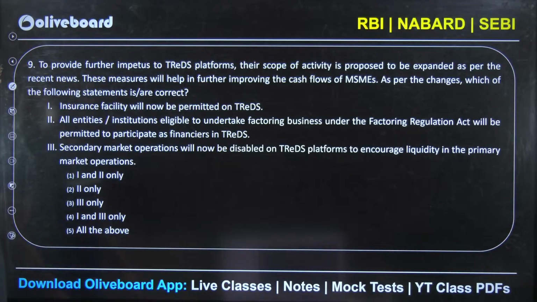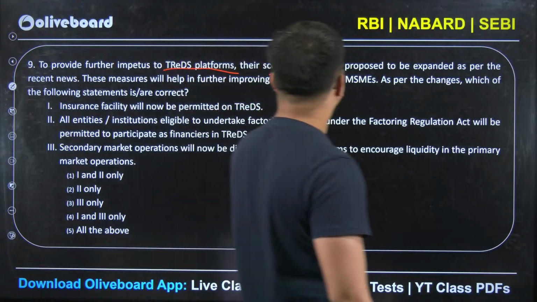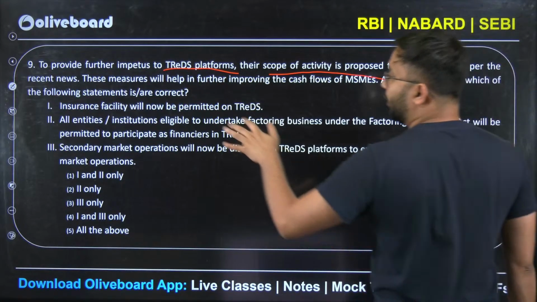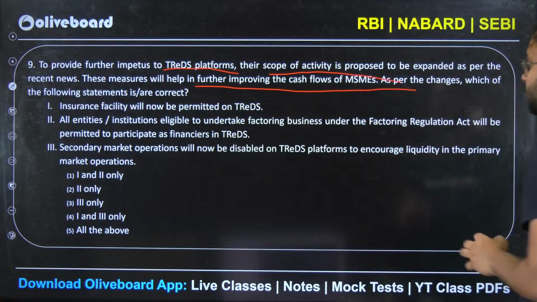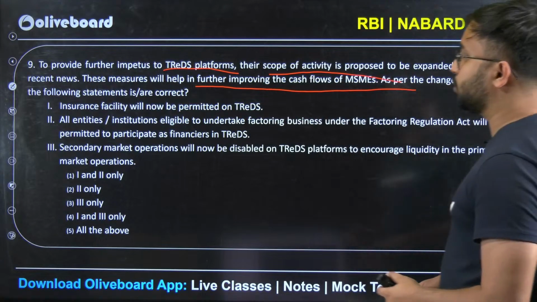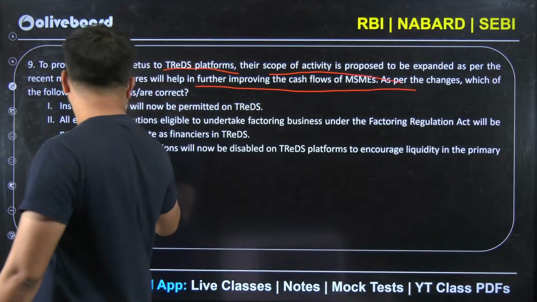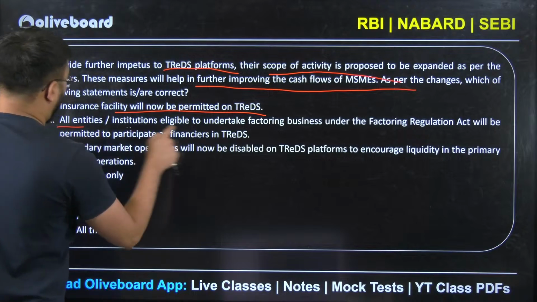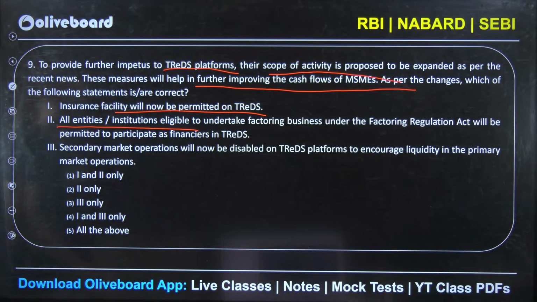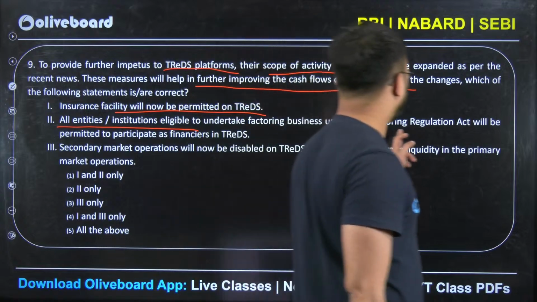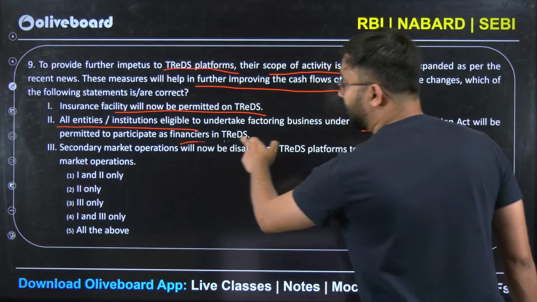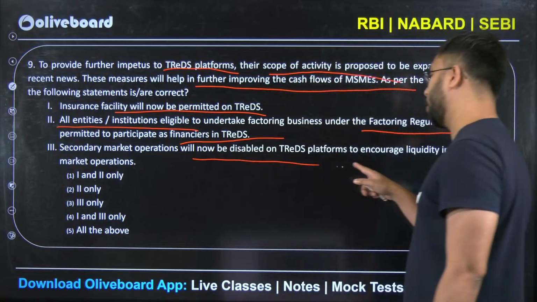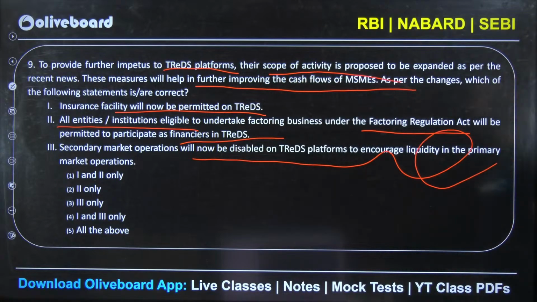To provide further impetus to the TReDS platform, their scope of activity is proposed to be expanded as per recent news. These measures will help in further improving cash flows of MSMEs. As per the changes, which of the following statements are correct? Insurance facility will now be permitted on TReDS. All entities and institutions eligible to undertake factoring business under the Factoring Regulation Act will be permitted to participate as financiers in TReDS. And secondary market operations will now be disabled on the TReDS platform to encourage liquidity in primary market operations.